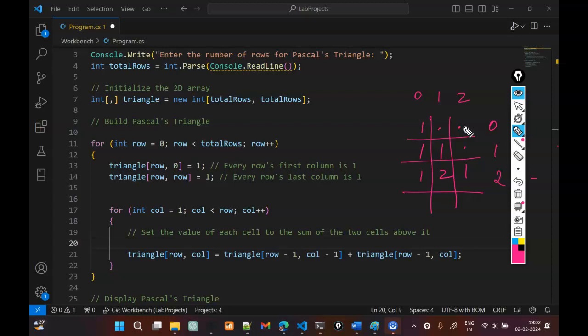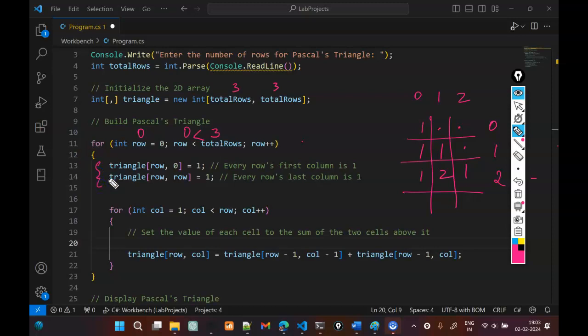So for this example, if we start tracing the application, initially the user would enter 3. So we have an array of 3 comma 3, which I've called triangle. And then our row will be 0, 0 is less than 3. So we get into the loop. And what we do is, since we know that the first and last columns of a given row is always 1, we just go ahead and achieve that in the very beginning in these two lines.